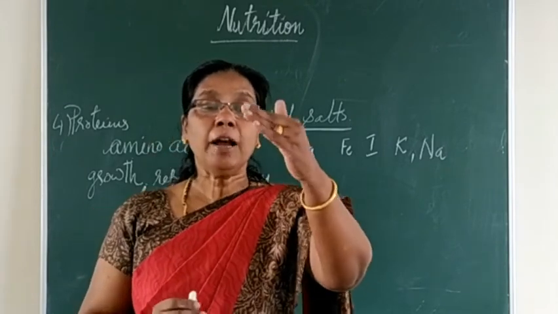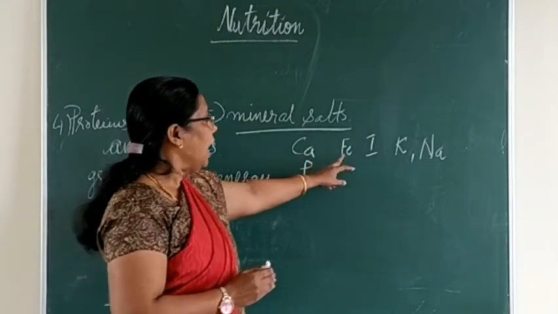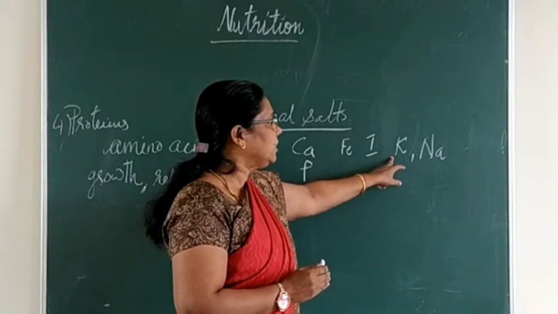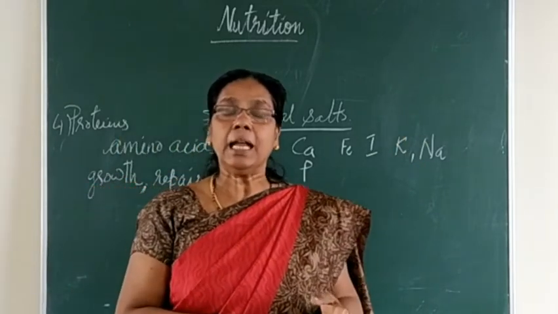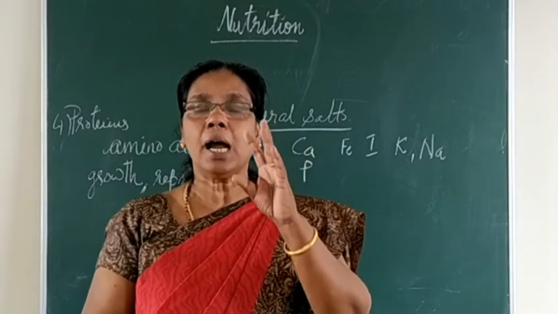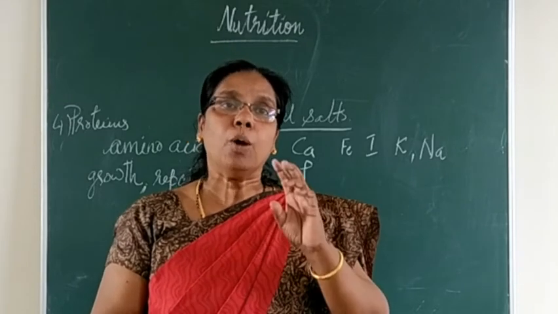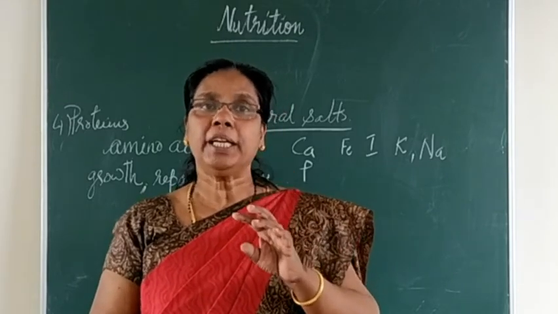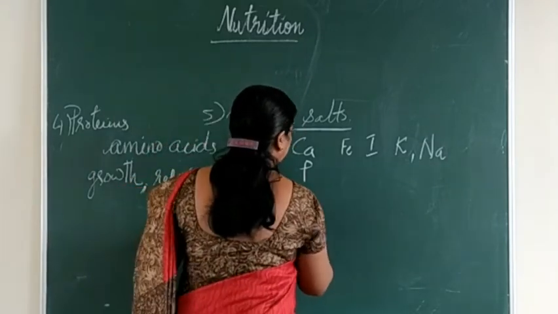Okay, so I have told you here about a few elements: calcium, phosphorus, iron, iodine, potassium and sodium. Still more elements are there, and these minerals or salts we can categorize into 2 groups. One is called macronutrients and the other is called micronutrients.